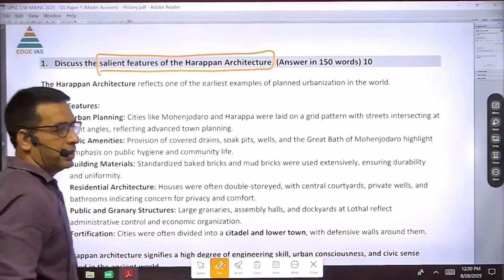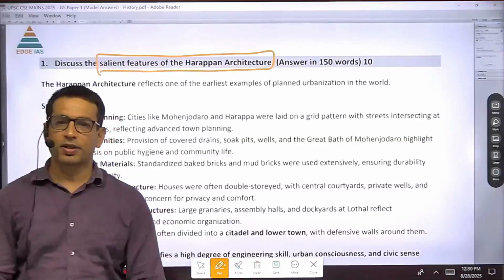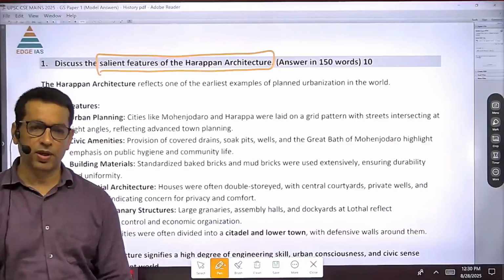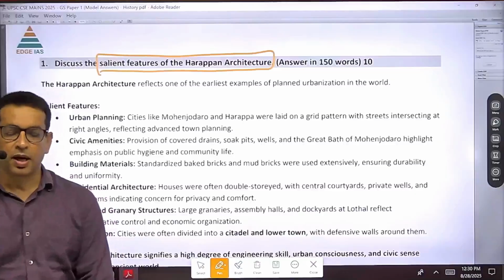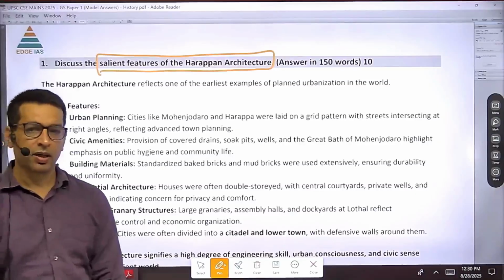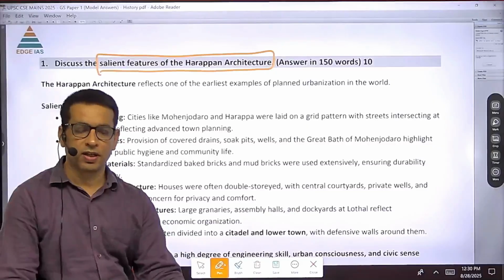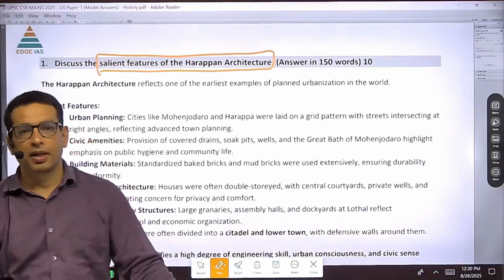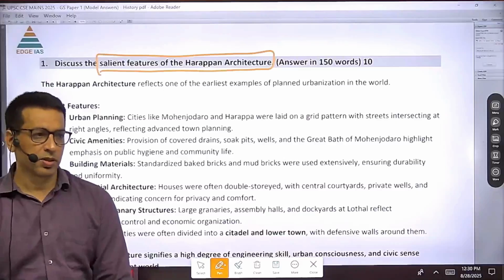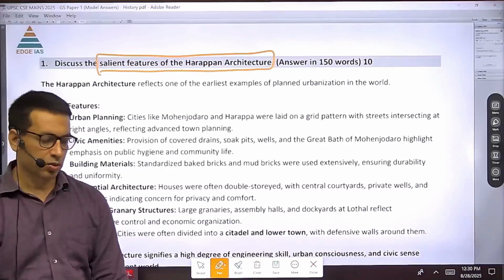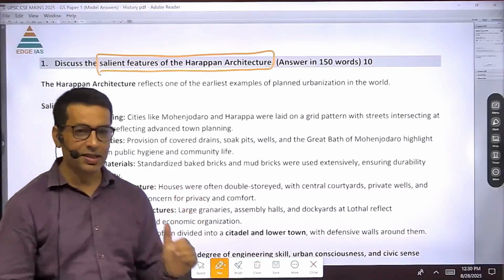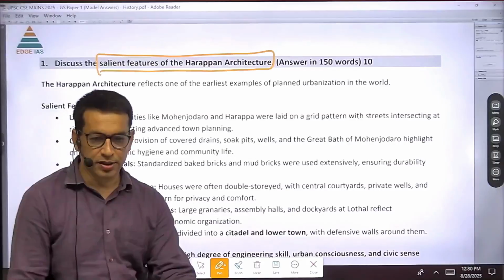Now we know that the Harappan civilization was a mature civilization. It was a very well developed civilization, backed by economic factors, because trade and commerce flourished at this time, and that was also supported by agricultural surplus. So that's why they had a great sense of architecture.